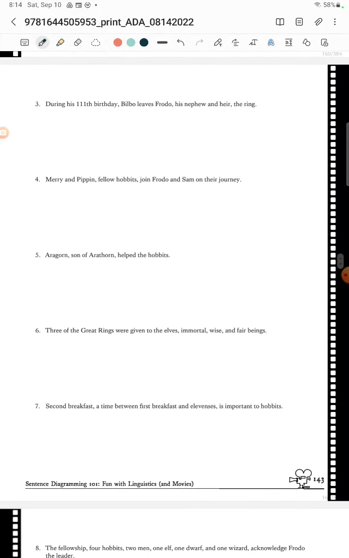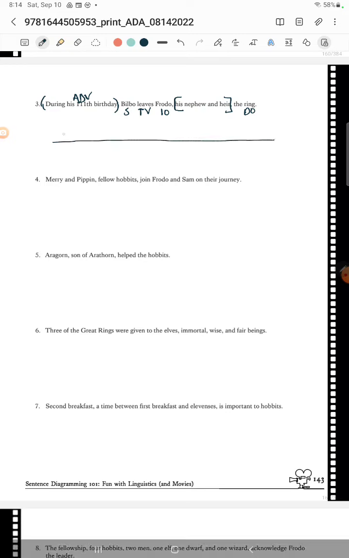Moving on to number 3. Let me lock it so I don't spin the screen. During his 111th birthday. This tells me when, so it's an adverb. We know that Bilbo is going to leave the ring to Frodo, and then Frodo is also his nephew and heir. So we've got a compound appositive that is also renaming our indirect object. This diagram is going to get super messy, so just come with me on this lovely journey.